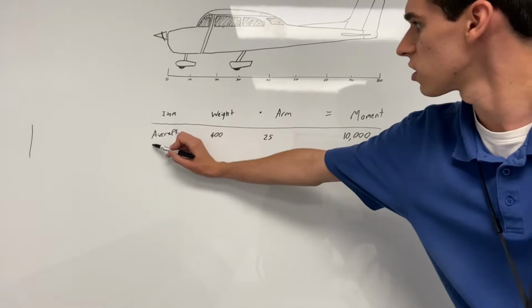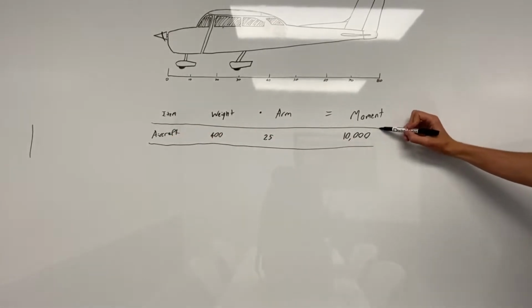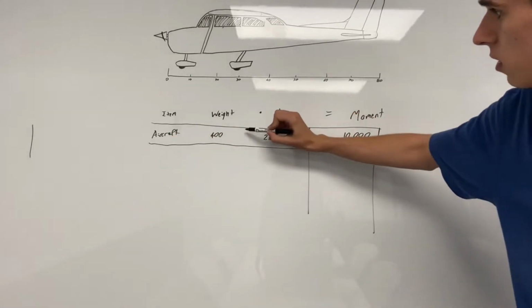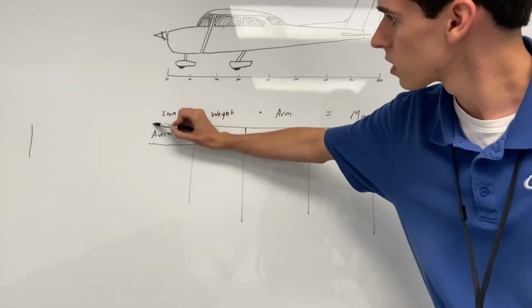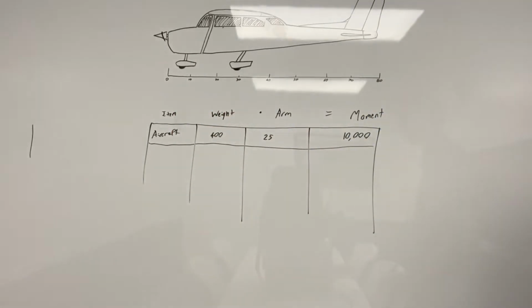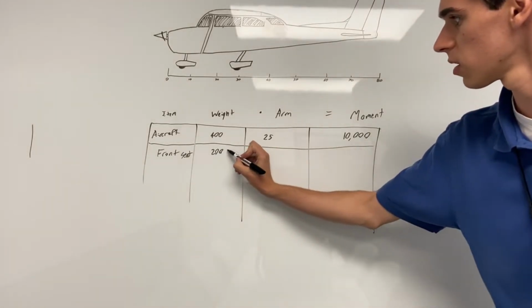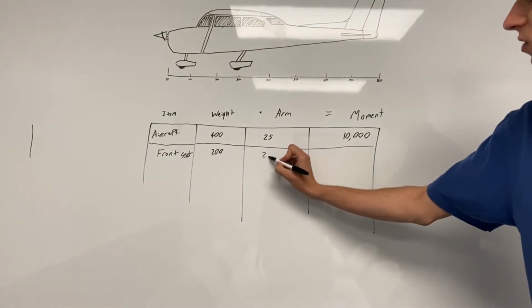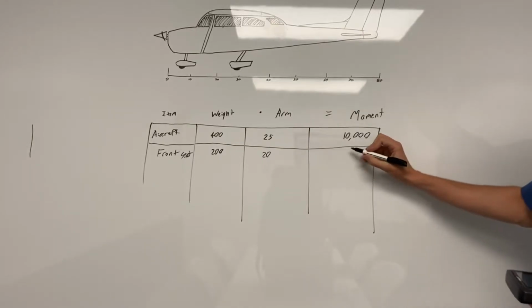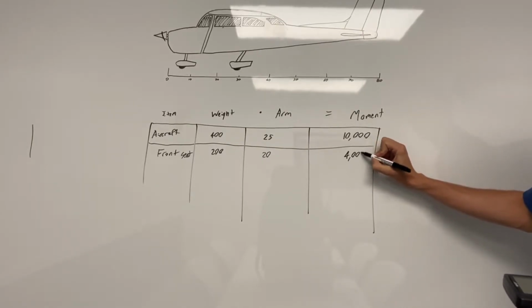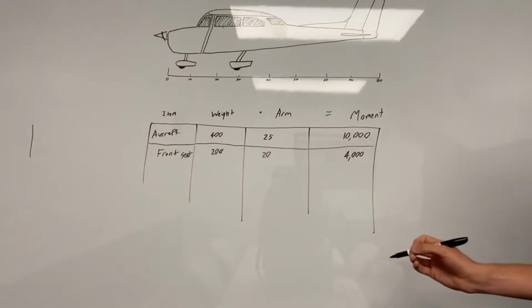So now, continuing another line on the chart, we can keep working our way down. Next item, we have the front seat passengers. We put 2 quarters there, so that's going to be 200 pounds. The arm was 20, so that's going to give us a moment of 4,000 inch-pounds in this case.